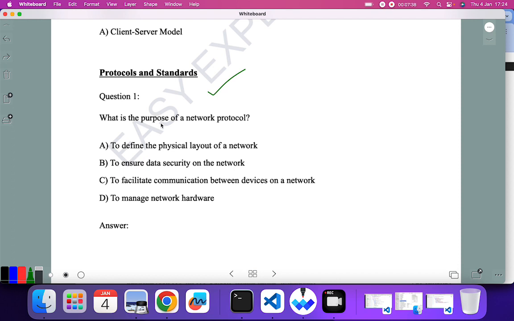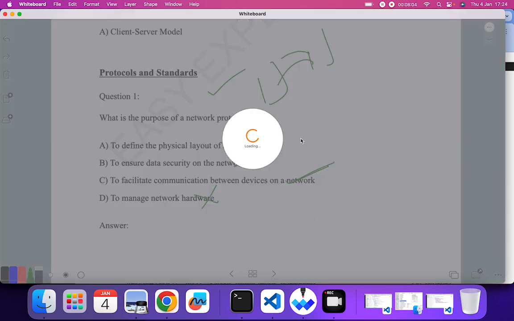First question is, what is the purpose of network protocol? This protocol was introduced so that two devices can communicate with each other, and it defines how these two devices are going to communicate. To define the physical layout of network, to ensure data security on the network, to facilitate communication between devices on a network? Yes. To manage the network hardware? No. So C is the correct answer here.